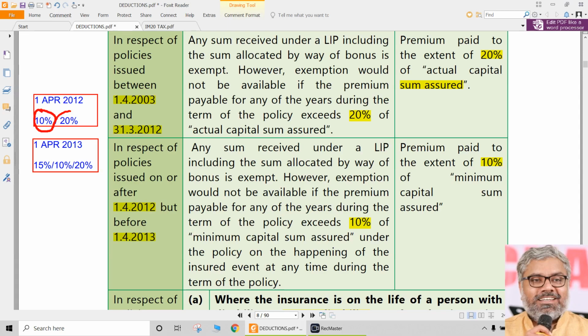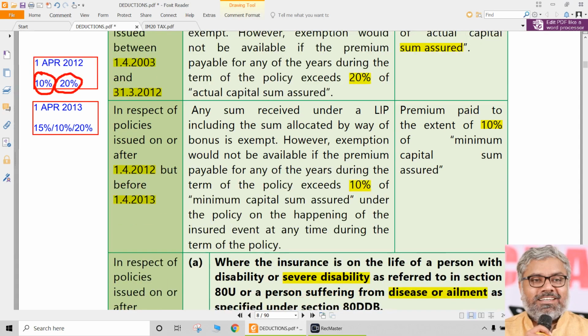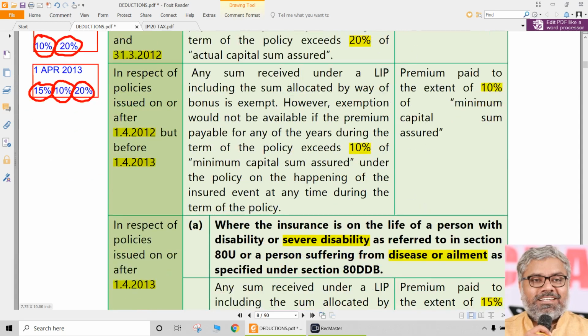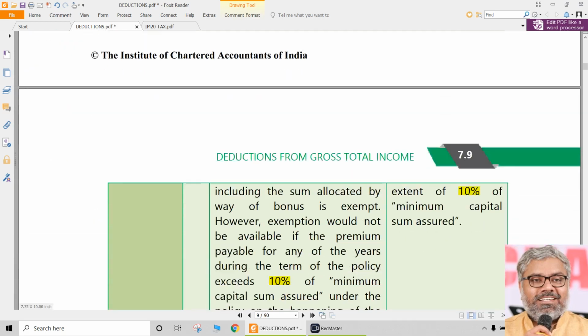Prior to 1/4/2012, the percentage is 20%. For a disabled person, on or after 2013, 15%. Only for the year 2012-13, one year only, it is 10%. That was an exceptional year. And prior to 1/4/2012, the amount is restricted to 20%. So if the premium paid exceeds that, the deduction will be restricted to only those percentages.